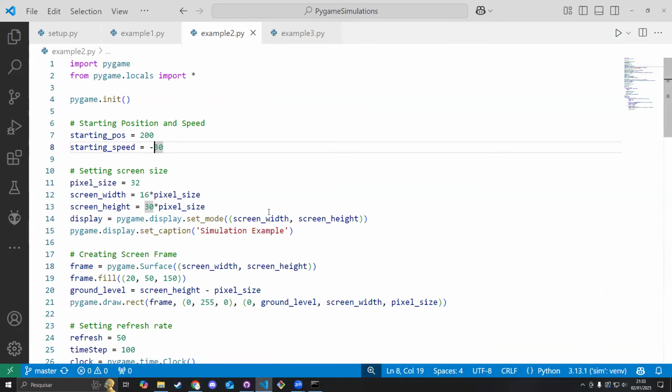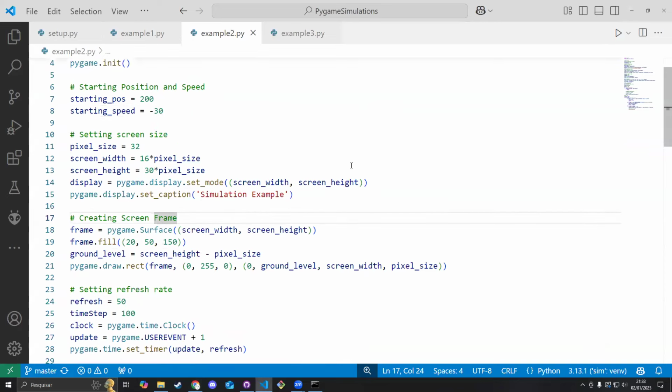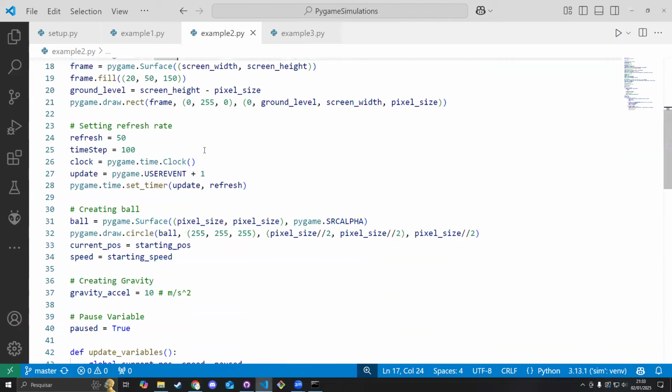So I have this other script here. This is just building on top of the setup example again. I'm just adding a few more things. To calculate how time affects the simulation, we can create a custom event by using this clock in Pygame. Whenever we get this timer that I'm passing here, which is the refresh rate, you can see that this is 50. This means 50 milliseconds. So whenever 50 milliseconds pass, we're going to get a new event. And each time this event triggers, we do something. In this case, we are generating each frame every 50 milliseconds.